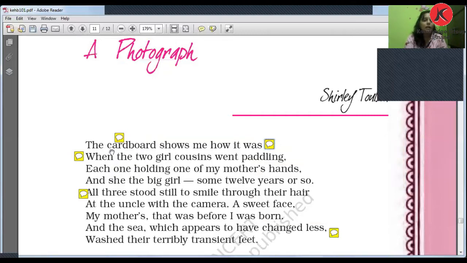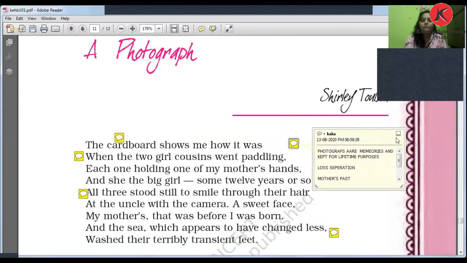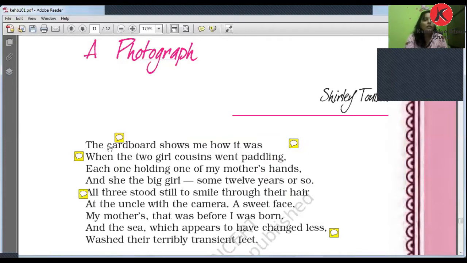Okay, now let's start. The cardboard shows me how it was when the two girl cousins went paddling. Now you can see that हम पूरा sentence खत्म करते हैं.